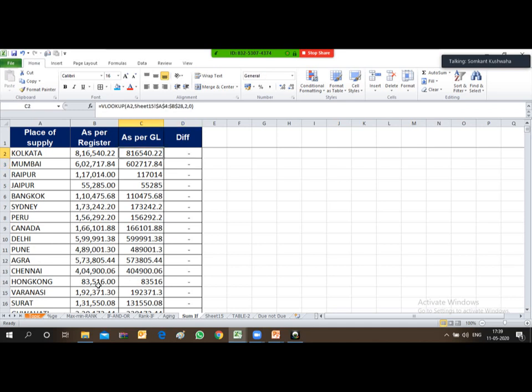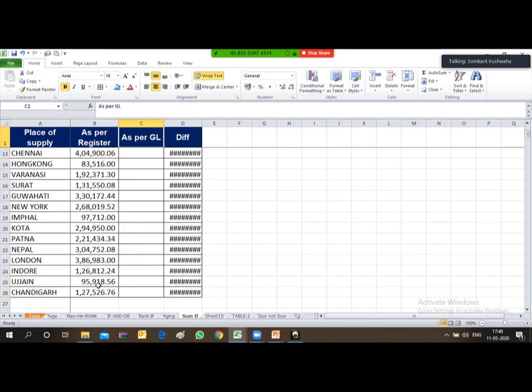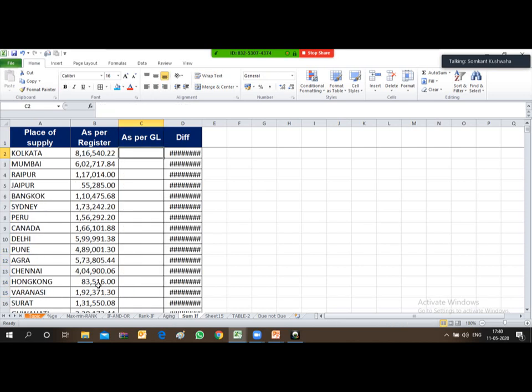But friends, instead of applying the VLOOKUP formula, I wanted to apply this with the help of SUMIF. If I apply the SUMIF, it will reduce one step. What is the step? The step is creating the pivot table. So with the help of SUMIF, I can calculate the value of sale affected in each and every location. So let's apply the formula SUMIF, equal to, you type